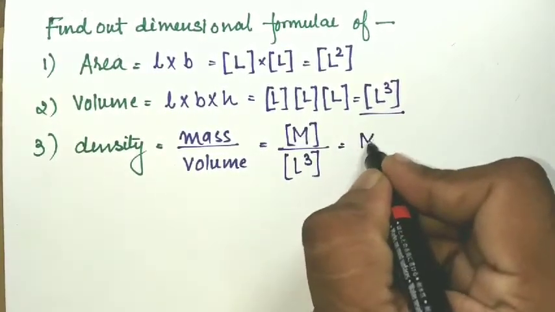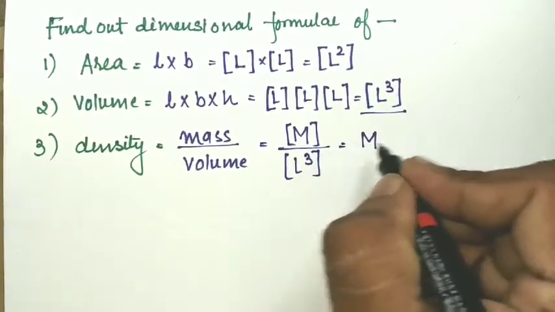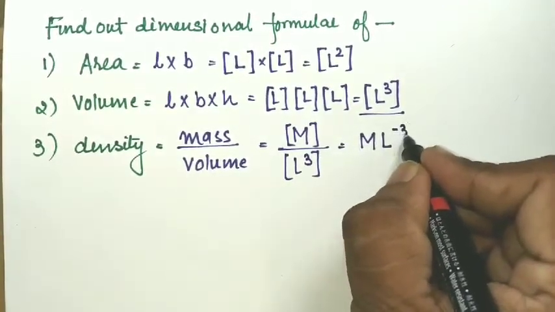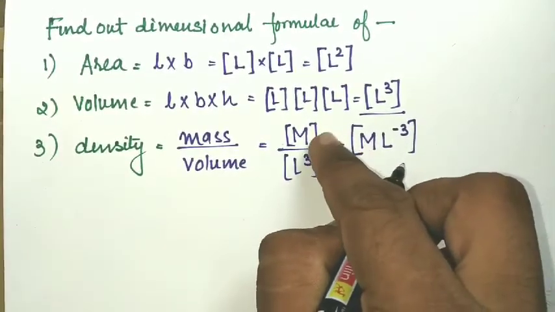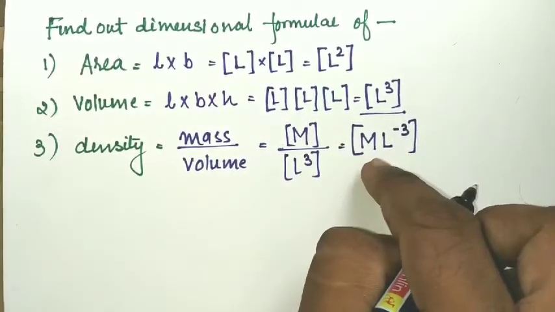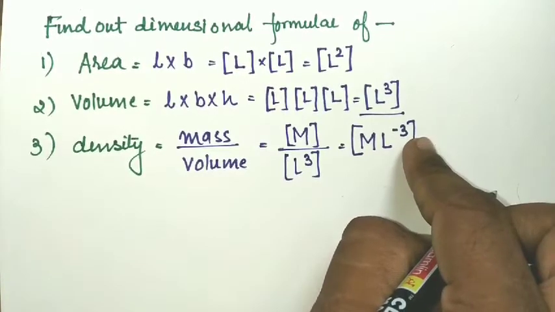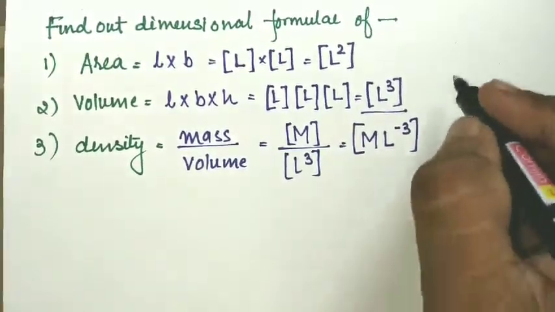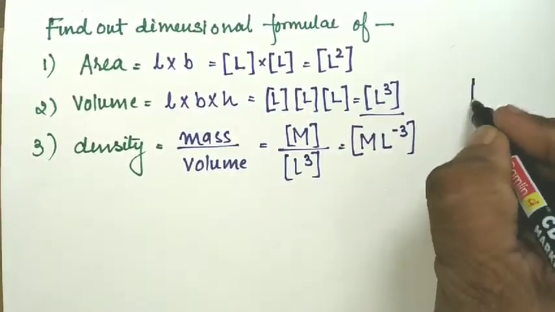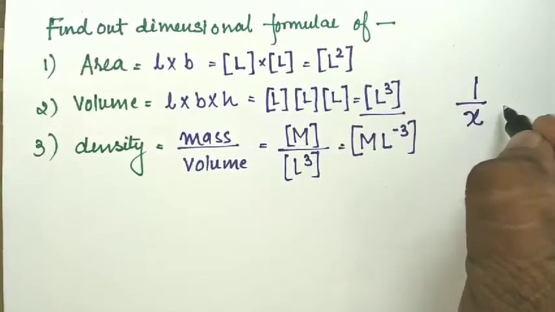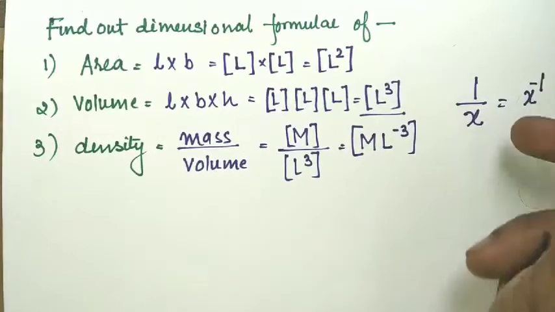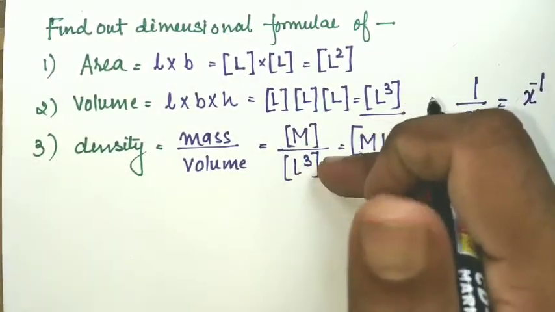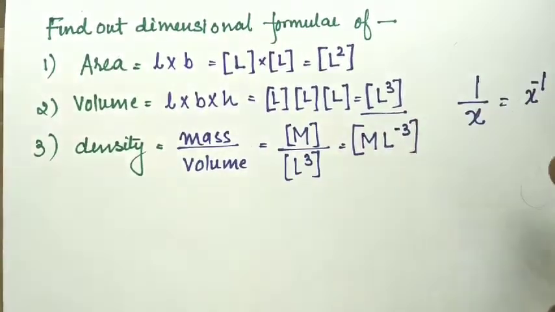Therefore M will be M, and L becomes L to the power minus 3, because it is in the denominator. When it is raised to the numerator, it will be M L to the power minus 3. For example, if somewhere it is written 1 upon x, when x goes in the numerator it becomes x to the power minus 1. Similarly 1 upon L cube is equal to L to the power minus 3.